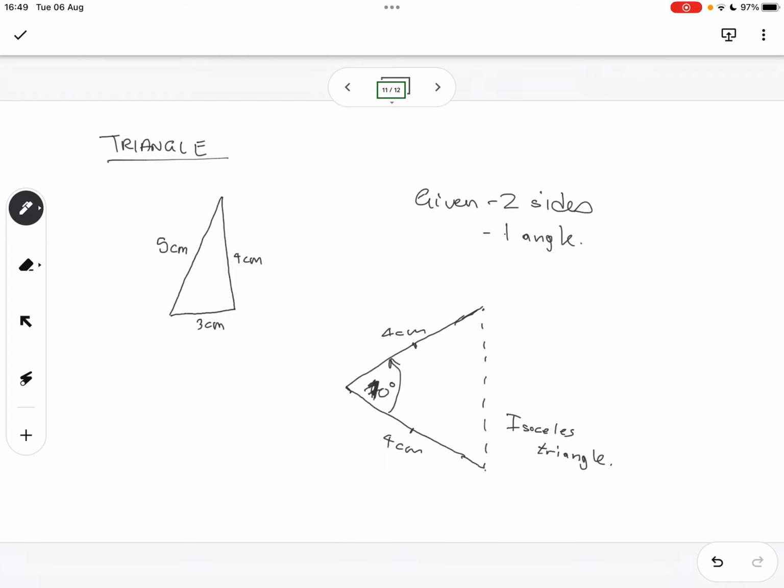So the first angle you choose will have 1, the next 2, and the third 3. Exactly like that. A triangle means 3 angles.